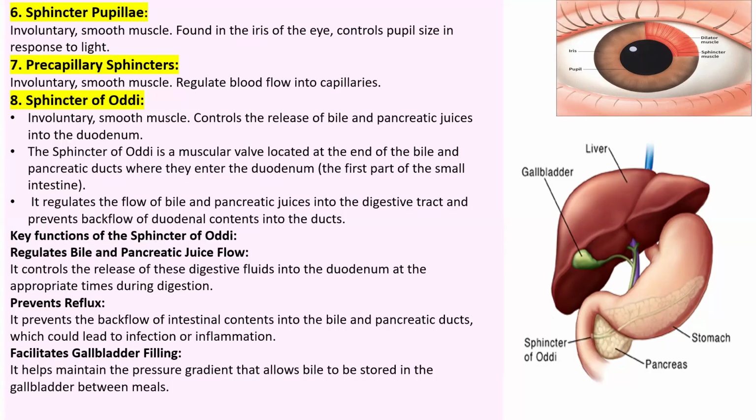Its secretion enters the duodenum, and there is again a need for a sphincter muscle, the sphincter of Oddi, so that it prevents reflux. It regulates the release of pancreatic juice and bile into the duodenum at the appropriate times during digestion. It helps in gallbladder filling also. It also maintains the pressure gradient that allows bile to be stored in the gallbladder before meals.